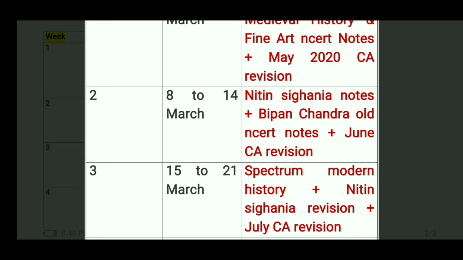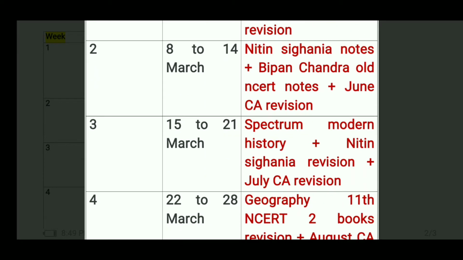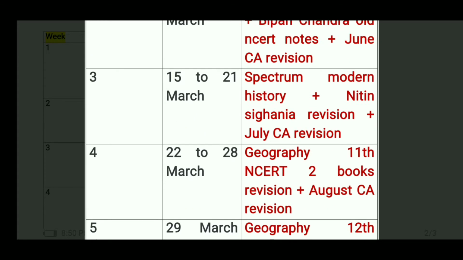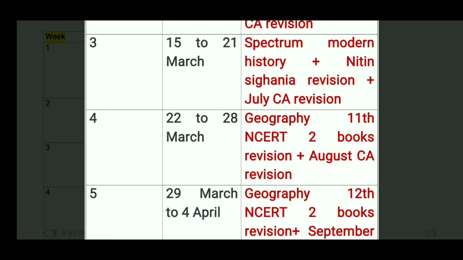Then week 3, 15th to 21st March: you have to complete the Spectrum modern history and the Nitin Singhania sir art and culture revision, plus July current affairs. Then week 4, 22nd to 28th March: geography 11th NCERT, 2 books revision, plus August current affairs.